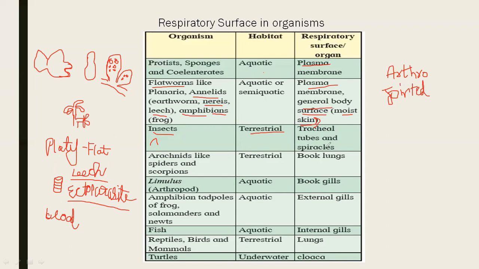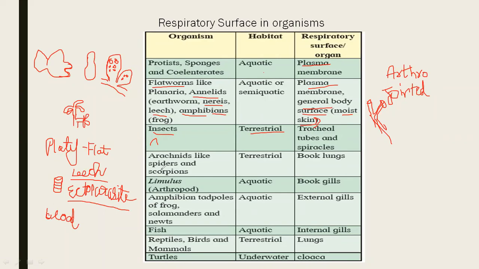Tracheal tubes and spiracles. Here, respiration takes place with the help of tracheal tubes. These tubes show the presence of spiracles at the tip. These are the openings, present on the surface of the body. So with the help of these tracheal tubes, respiration takes place in these insects.